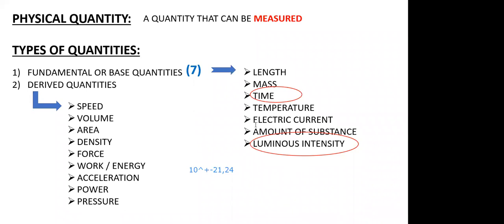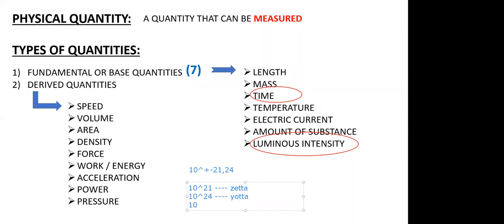Okay, so Arpit, you are asking what is 10 to the power plus 21, plus 24, minus 21, minus 24, right? So I will just write over here if you want. So 10 to the power 21 is called zeta. Similarly, 10 to the power 24 is called iota.